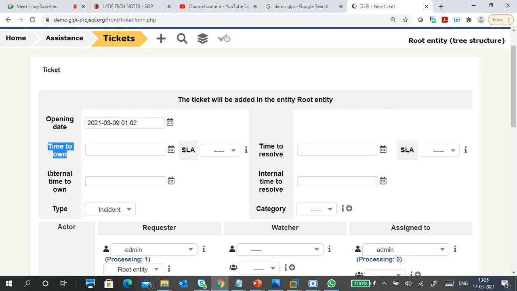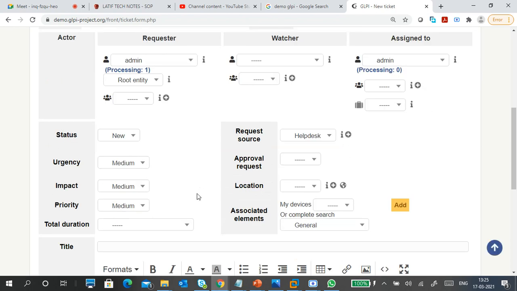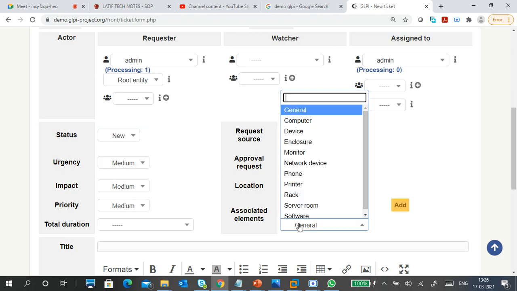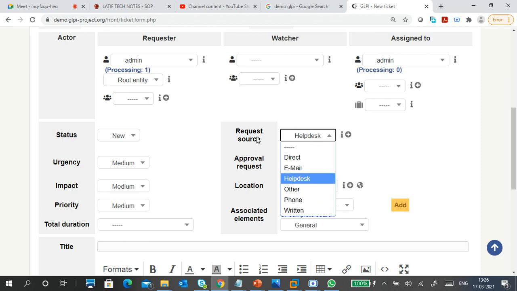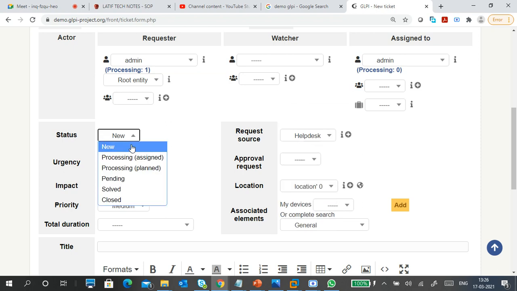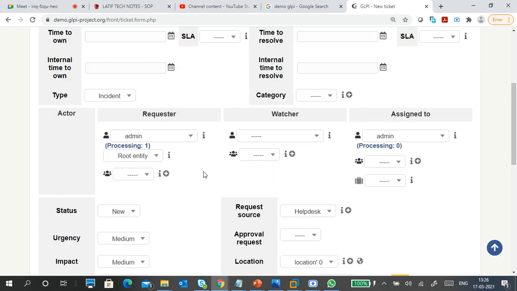Time to own, like this. So if you just see, you'll understand one by one. Request sources: help desk, email, direct, from where you got it. Approval is by user or location. Type is there, no impact. Is a help desk only, but status: new, pending, process assigned, process planned, solved and closed.